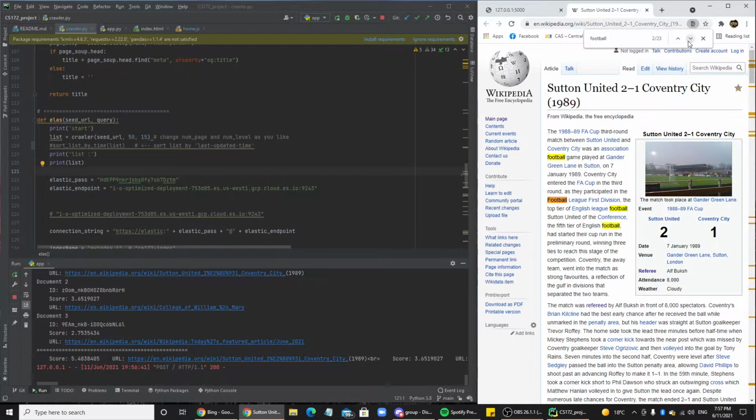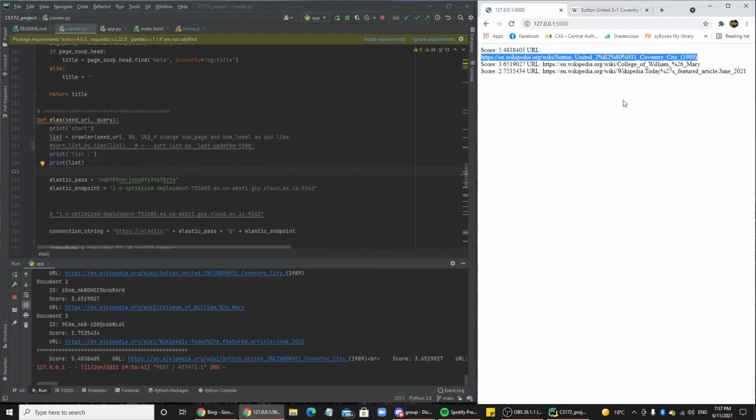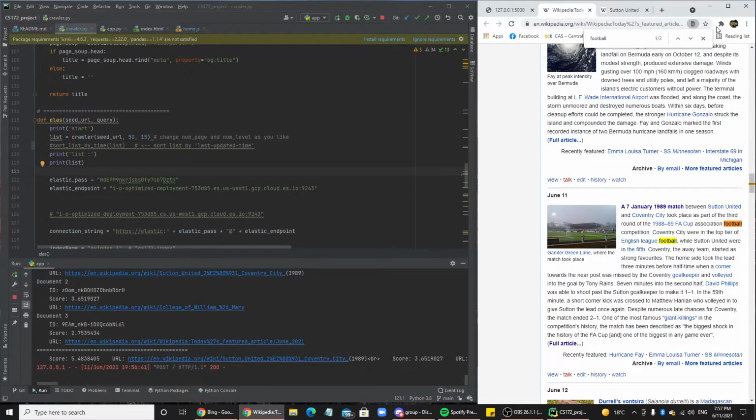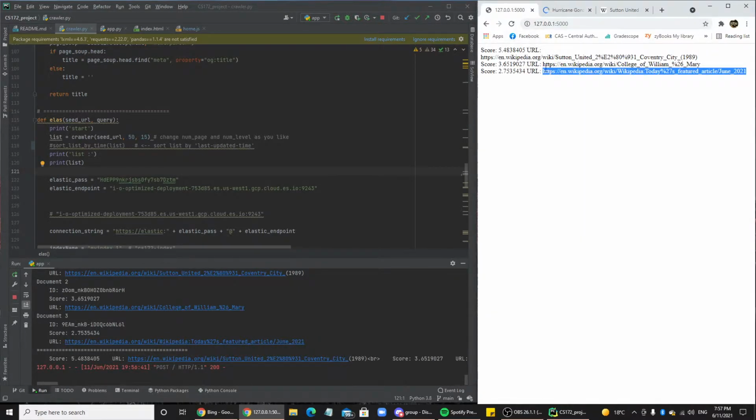Football comes out in this one 23 times. And on the lowest scoring one, it comes out twice. So we can see there's a big difference between a page about a football team and a page not about football.